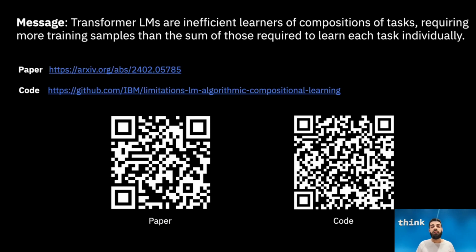To sum up, the main message of this work is that transformer language models are inefficient learners of compositional tasks, requiring more training samples than the sum of those required to learn each task individually.